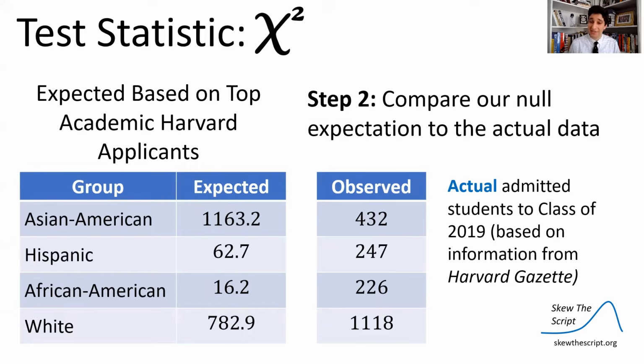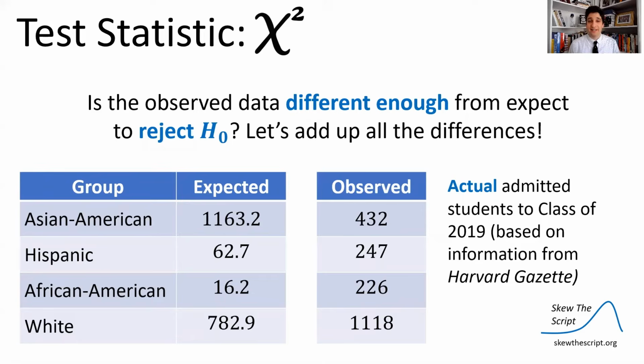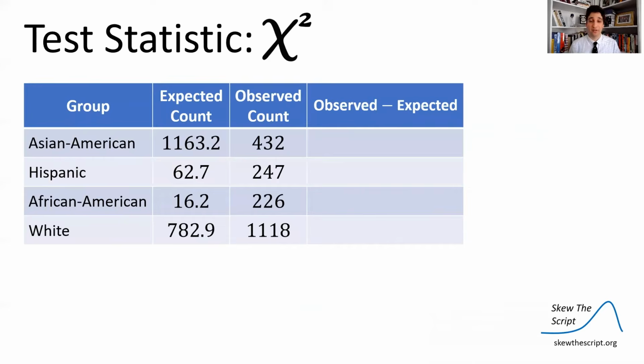Now we're going to compare that to the actually observed data in the class of 2019. Here were the students actually admitted to the class of 2019. And then we're going to ask, is the observed data different enough from our expected counts under the null of random sampling from the top pool of applicants? Well, let's look at the differences and add them all up. That's one way we could do that.